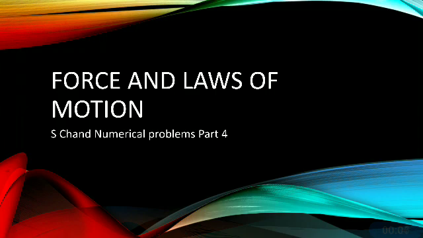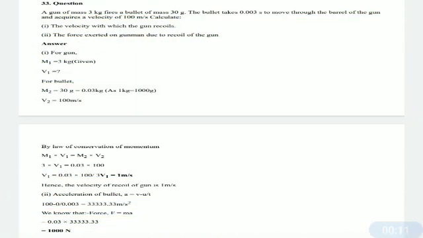So let us start. The first question is: a gun of mass 3 kg fires a bullet of mass 30 grams. The bullet takes 0.003 seconds to move through the barrel of the gun and acquires a velocity of 100 meter per second. Calculate, first, the velocity with which the gun recoils, and second, the force exerted on the gunman due to recoiling of the gun.